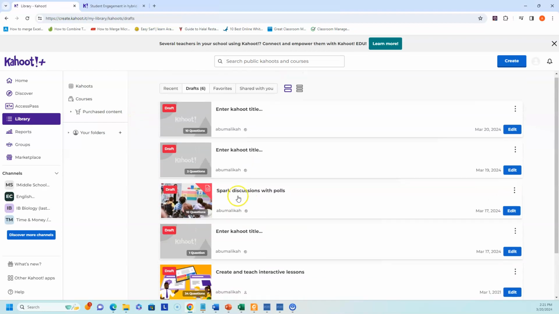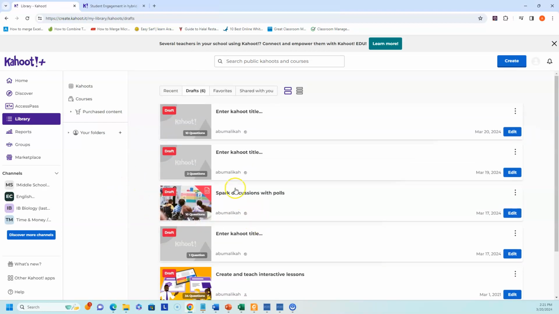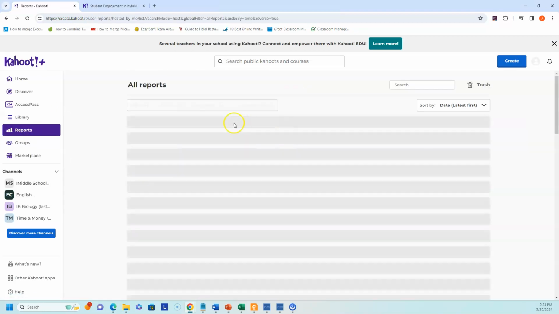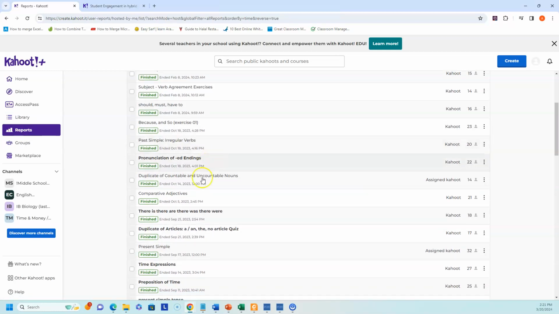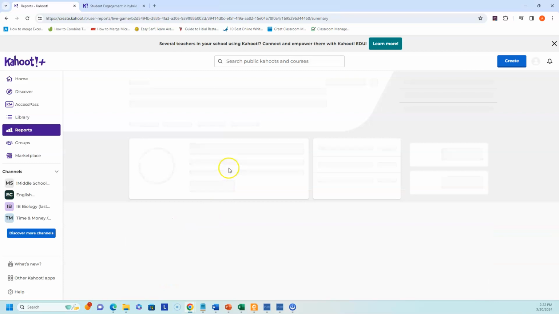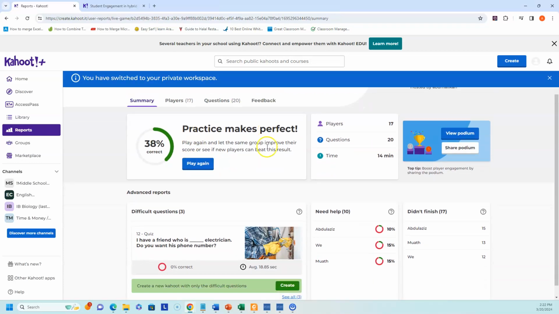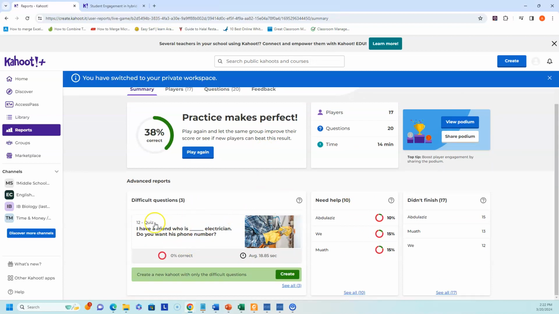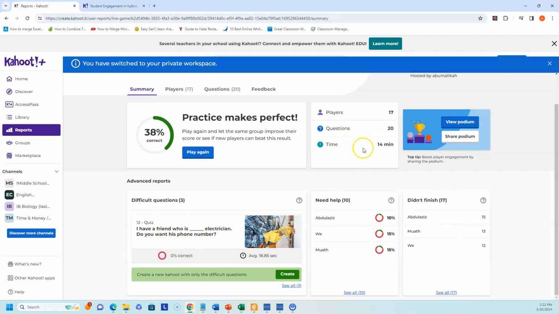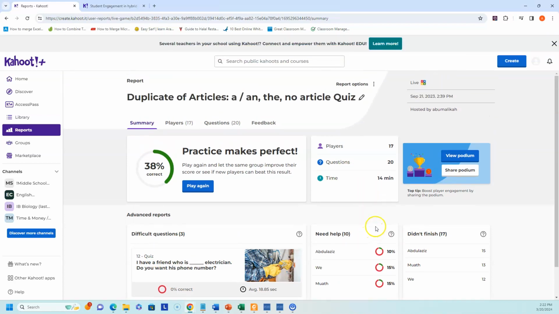Then you can check your students' progress in the reports over here. How well do they do? How many completed the activity? Who played? What are the questions? What's the feedback? Who needs help? What are the difficult questions? Who didn't finish the activity? How much time did they spend? And so on.